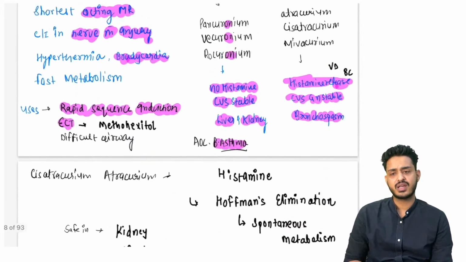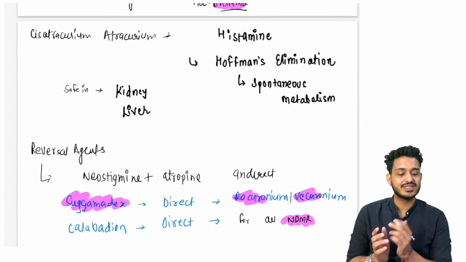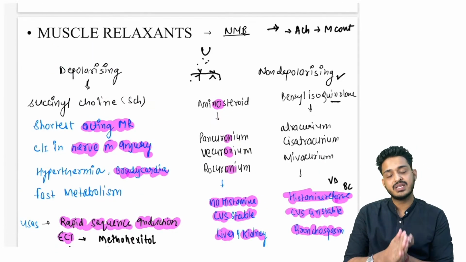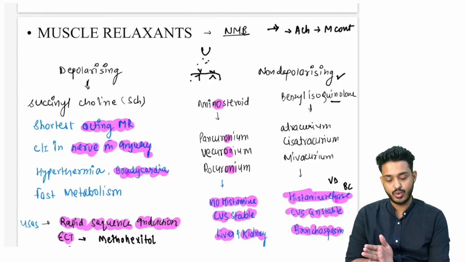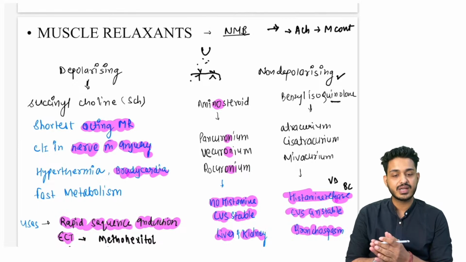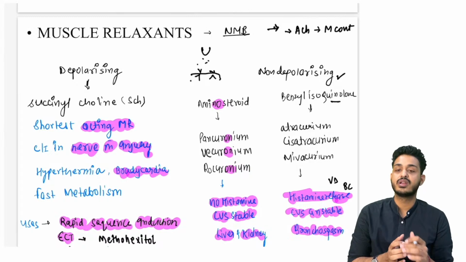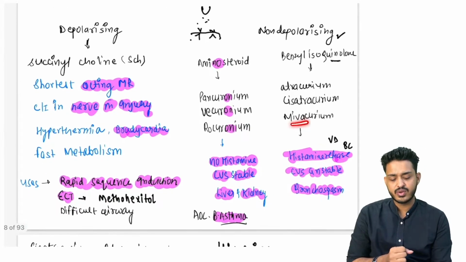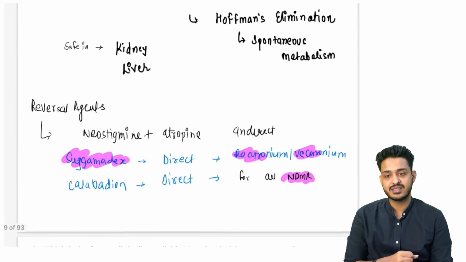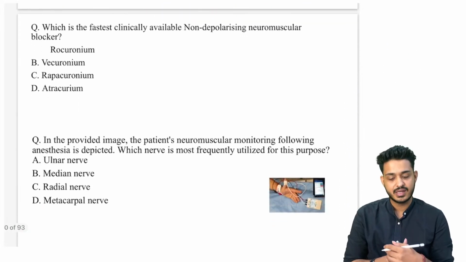ठीक है, तो अभी तक क्या कहानी देखी हम लोगों ने. Depolarizing muscle relaxant succinylcholine, non-depolarizing two classes, either aminosteroids, either benzyl isoquinolones. Aminosteroids, no histamine release, C-base stable, safe for liver and kidney. Here atracurium, cisatracurium undergoing Hoffman's elimination, safe for liver and kidney, right? Mivacurium is the shortest one, shortest acting. Bronchospasm करा सकते हैं. These are the things we have seen. These are the 3 reversal agents that we have seen, right?